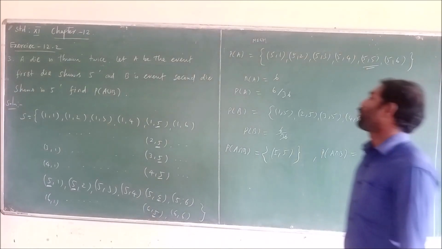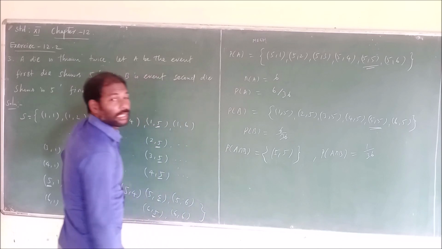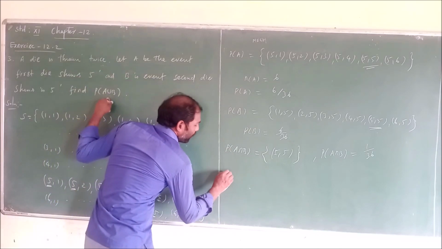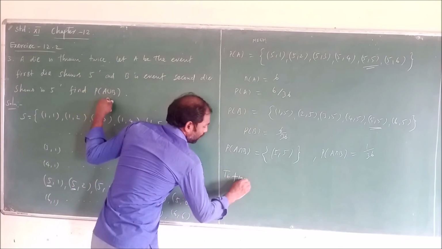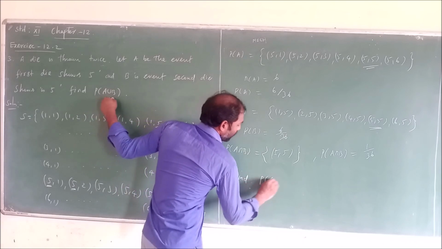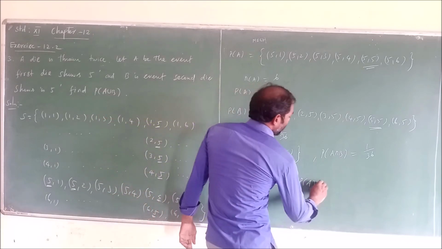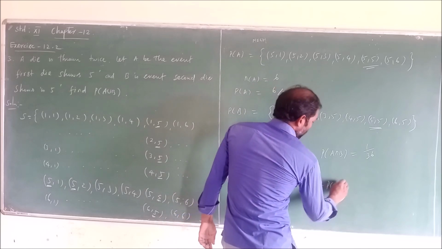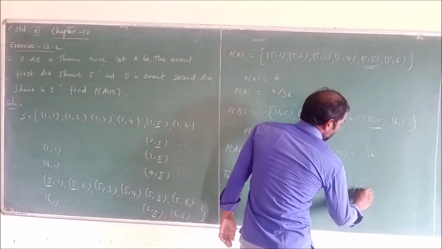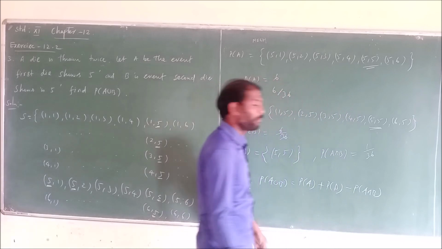Finally, we find the probability of A union B. By the addition theorem for two events, P(A union B) equals P(A) plus P(B) minus P(A intersection B).